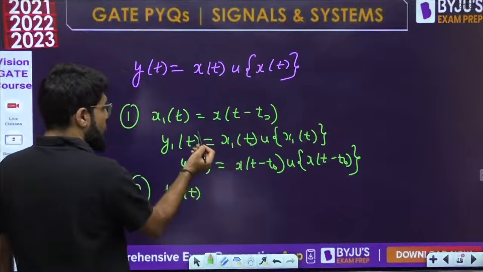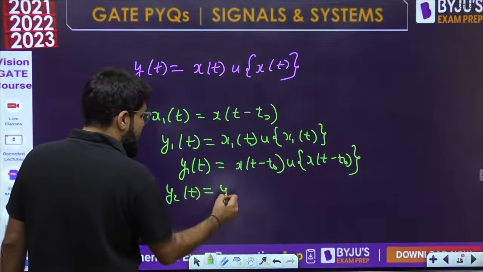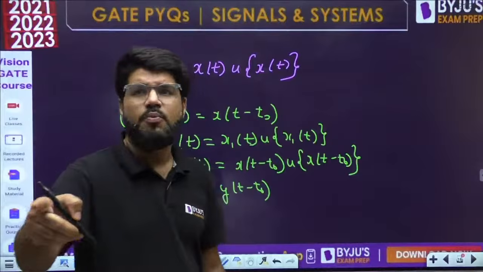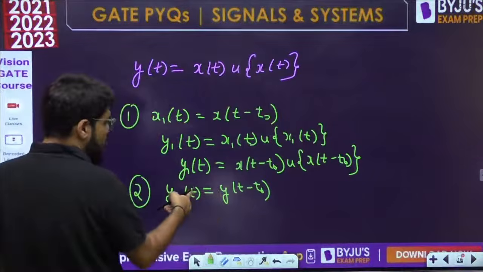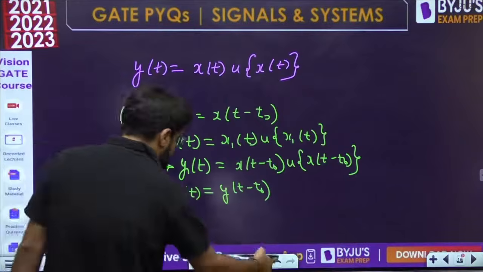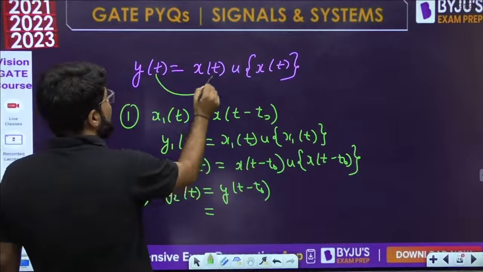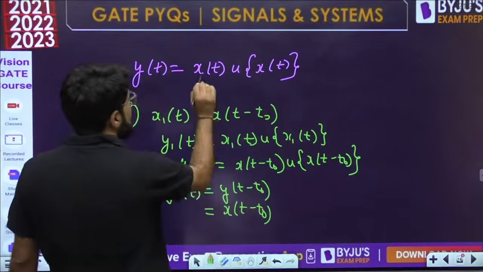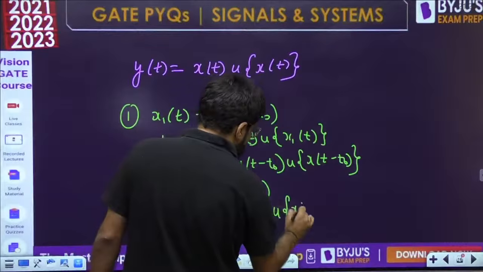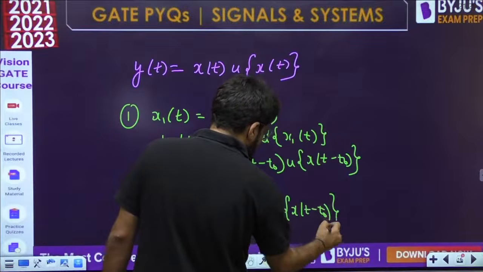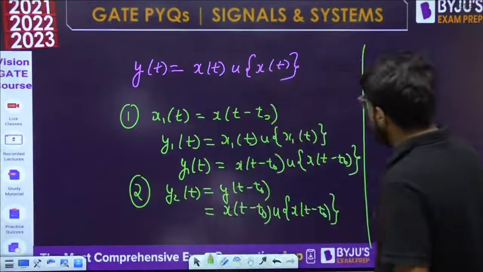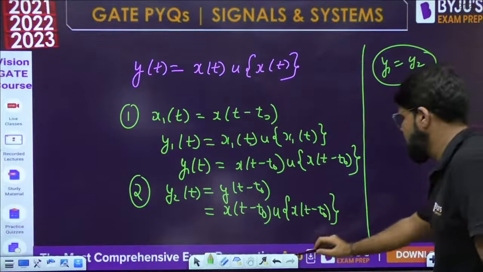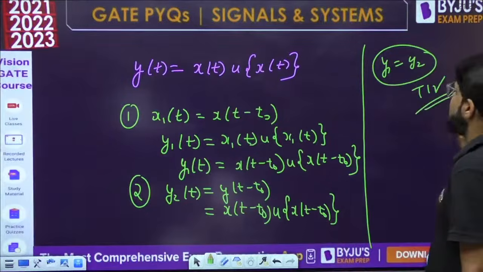First calculate the output due to the delayed input. Now produce the same delay in the output directly. A time shift in the input should produce a similar time shift in the output. If I place the similar time shift in the output, it should match with this expression. So let's check. In yt, wherever t is there, replace it with t minus t naught. So x of t minus t naught, u of x of t minus t naught. Now very clearly, y1 equals y2 and the system is time invariant.